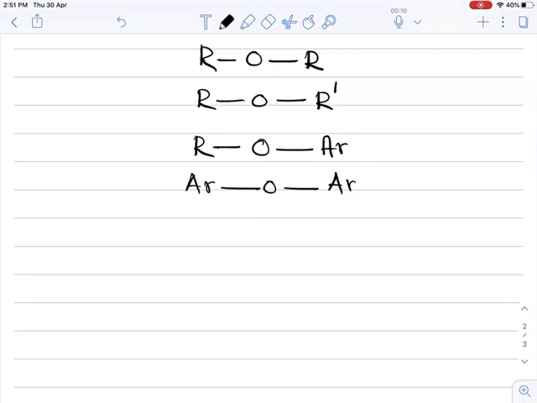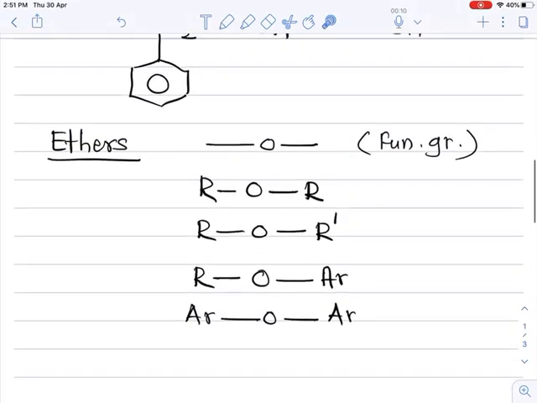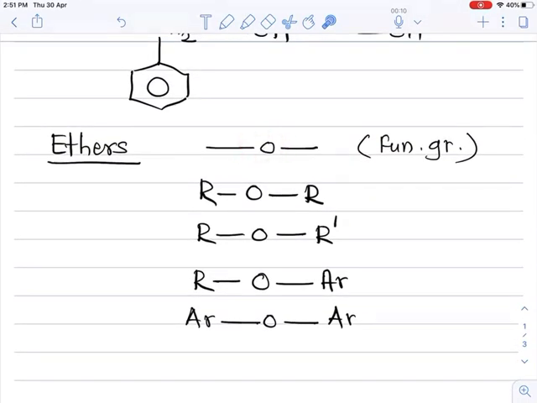So these are the ethers, and the functional group of ether is oxygen attached to either two same alkyl groups or different alkyl groups, one alkyl and one aryl group, or same or different aryl groups. It may be Ar, same aryl group, or Ar dash, different aryl group.